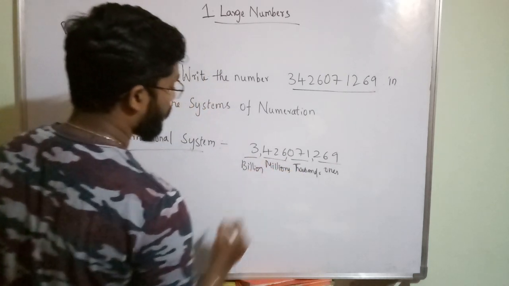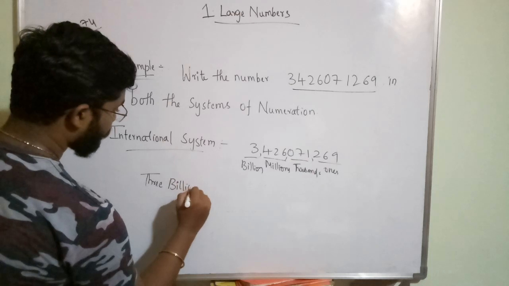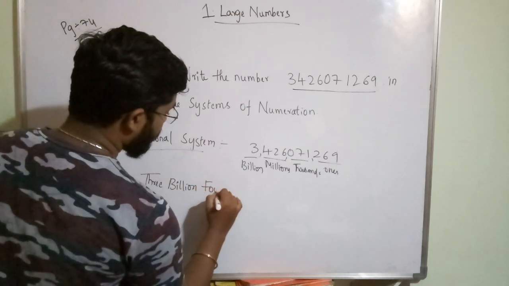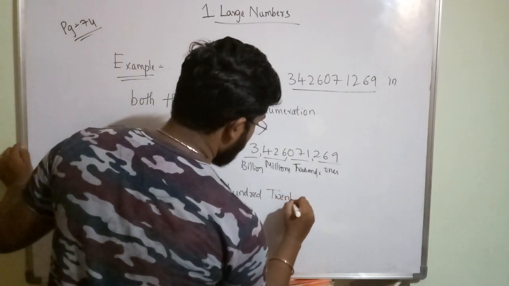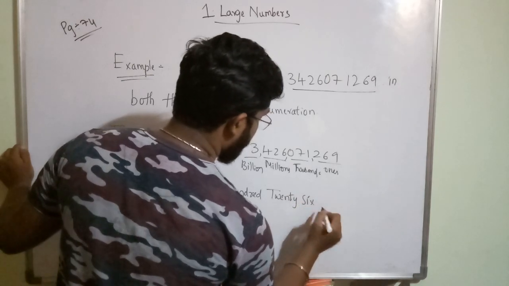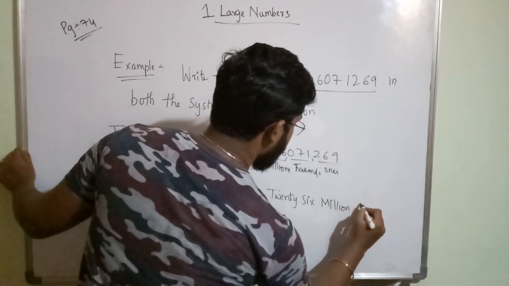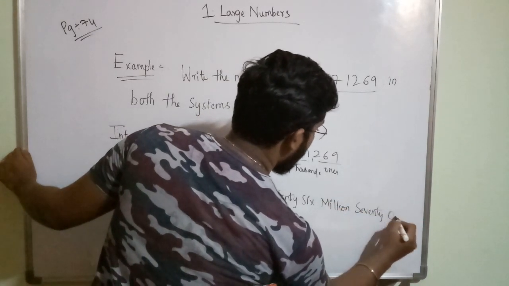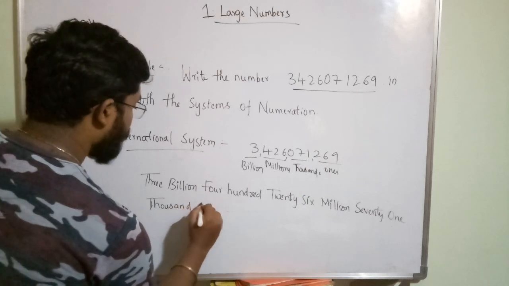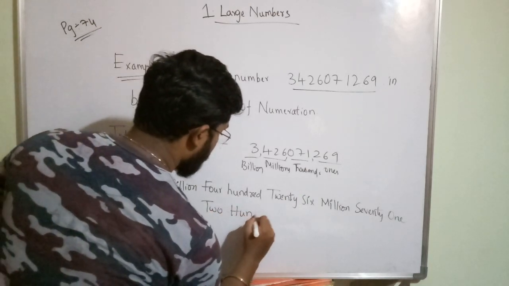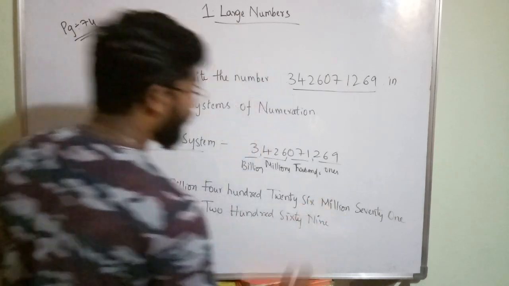So what is the number name for this? 3 billion 426 million 71,269. Okay, so this is the number name in the international system.